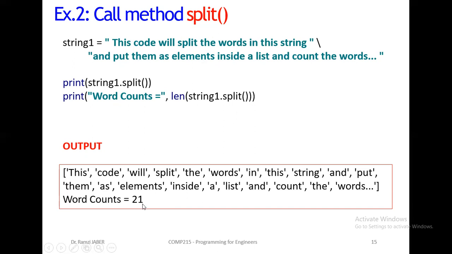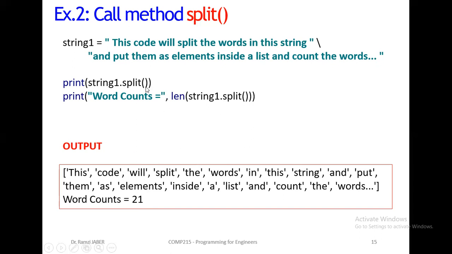Here, the word with 3 points and no space is considered one word. If we put a space here, the 3 points will be another word, another element inside the list, so it will be 22. So the line will be counted as an element.